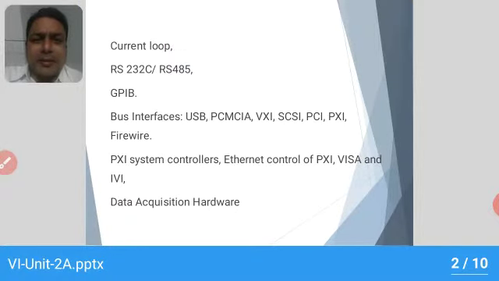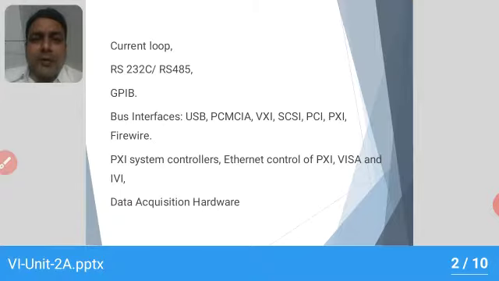So these are the virtual interface requirements. It started from the current loop. We have RS-232 and RS-485. We have GPIB, which was developed by Hewlett Packard, and is also known as HPIB. GPIB stands for General Purpose Interface Bus.